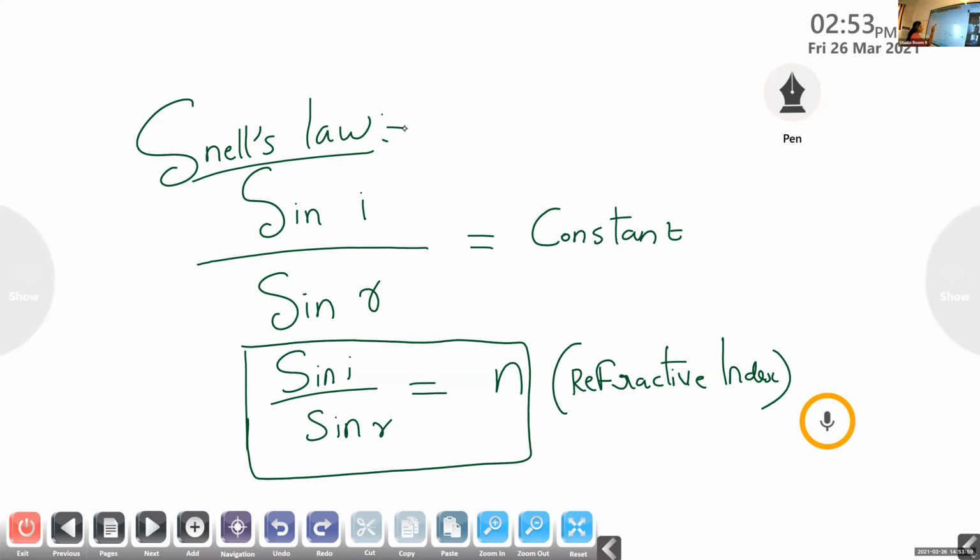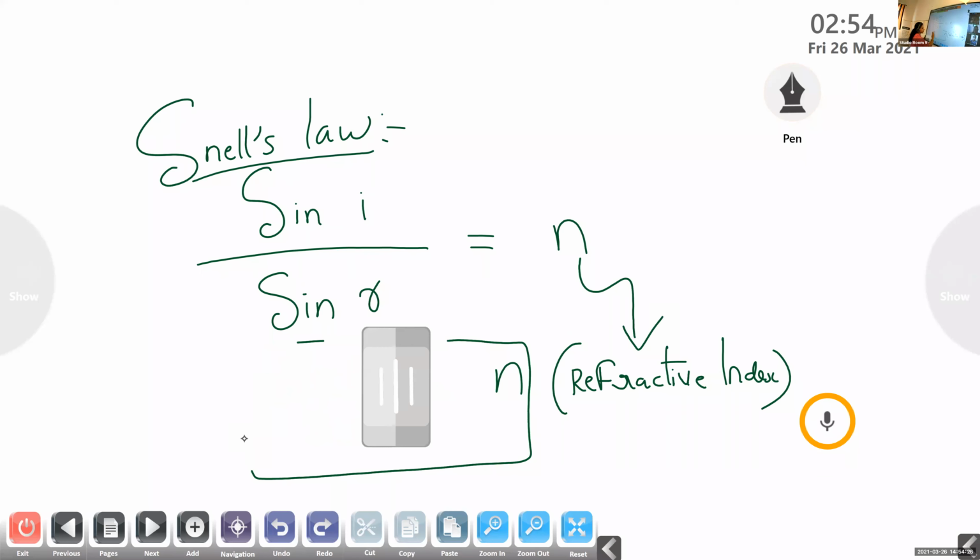Because according to our second law, sine i by sine r, the ratio of the sine of the angle of incidence to the sine of the angle of refraction, is a constant. That constant is equal to a letter, the small letter n, and we call that small letter n the refractive index.